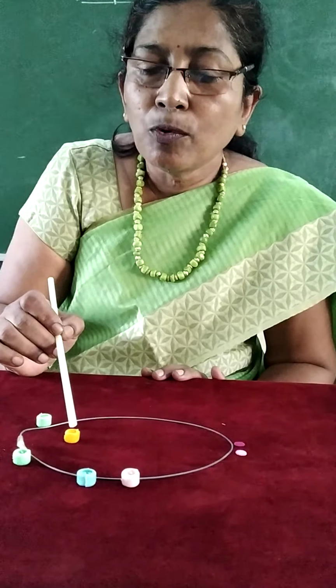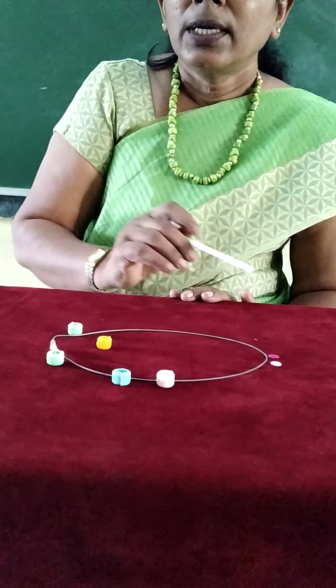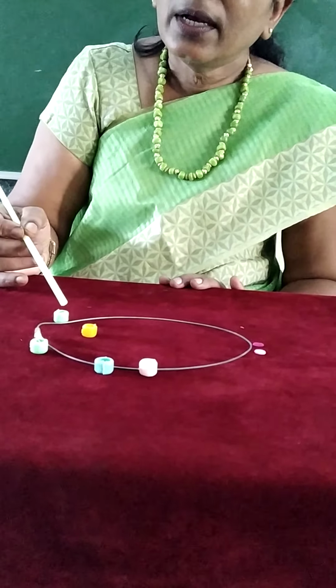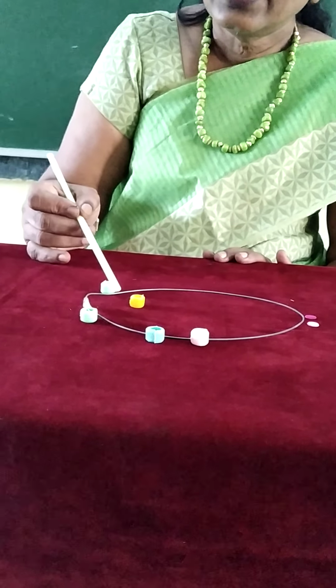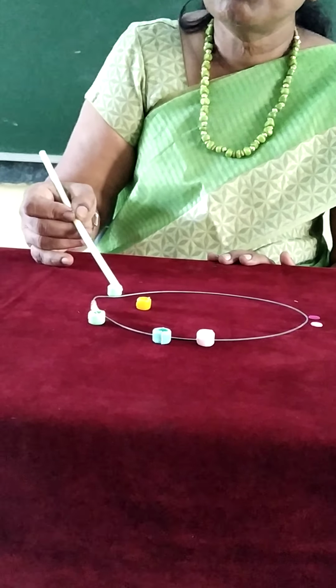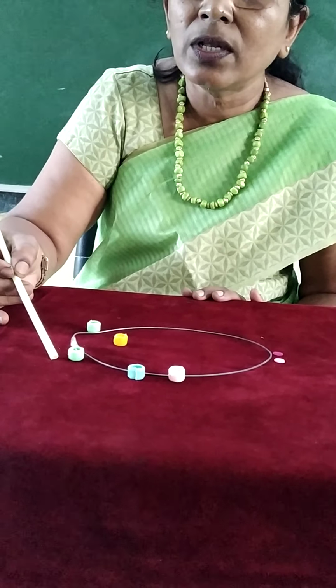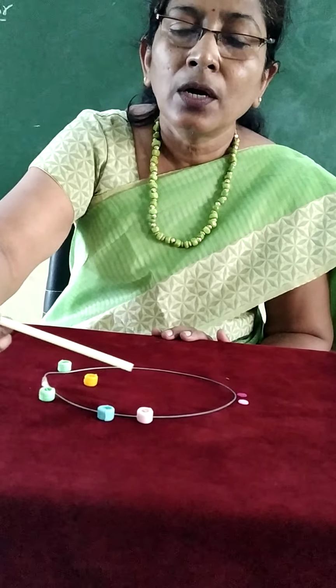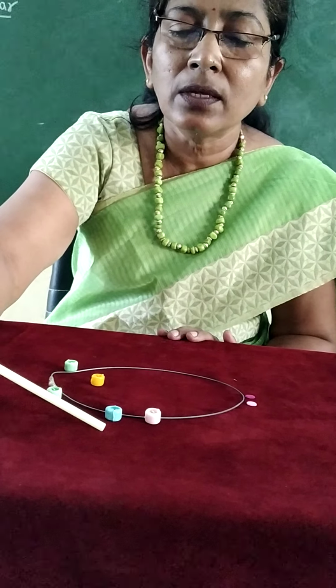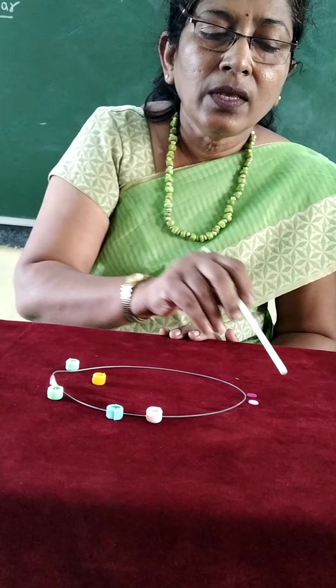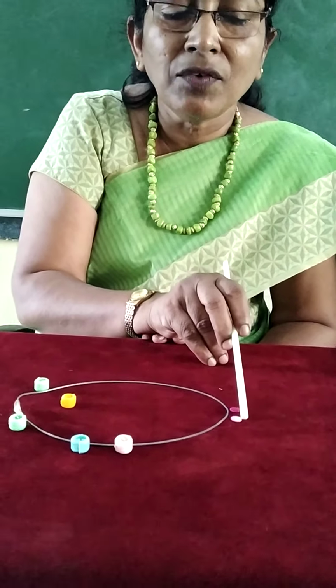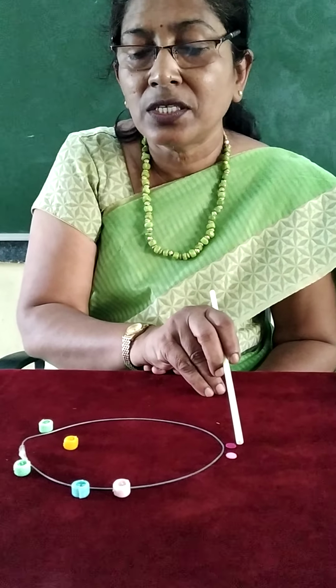This is the position of the sun. Suppose the planet moves from this position to this position after 1 month. Again we take another position, and from this position to this position the planet travels after 1 month. See here, this is the planet's position after 1 month, and it covers this much distance.